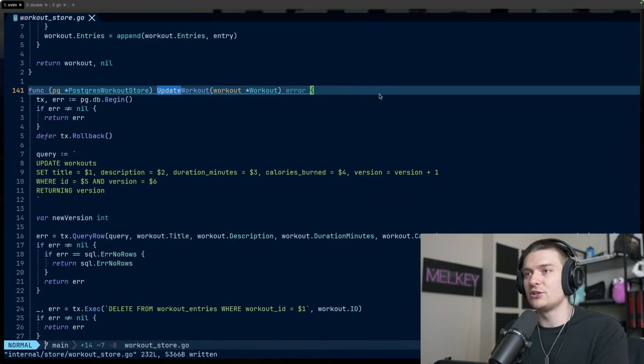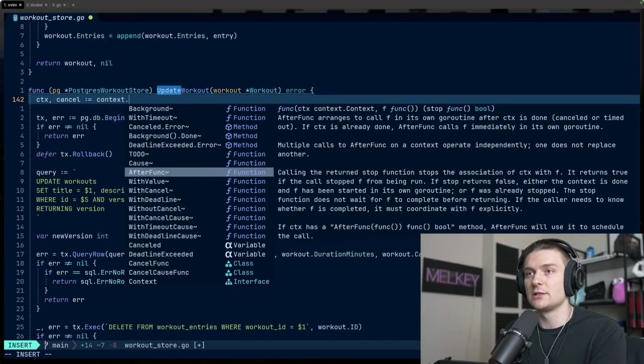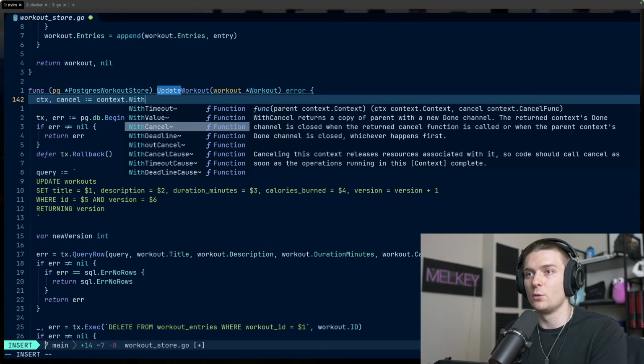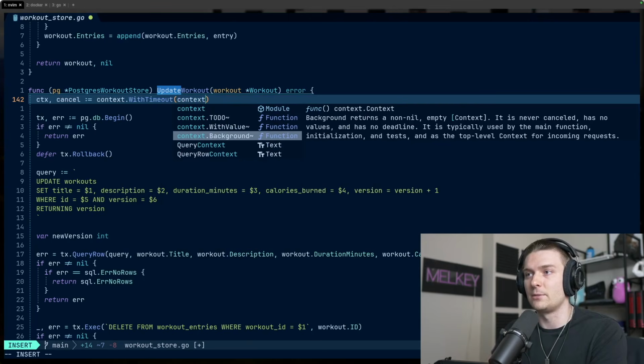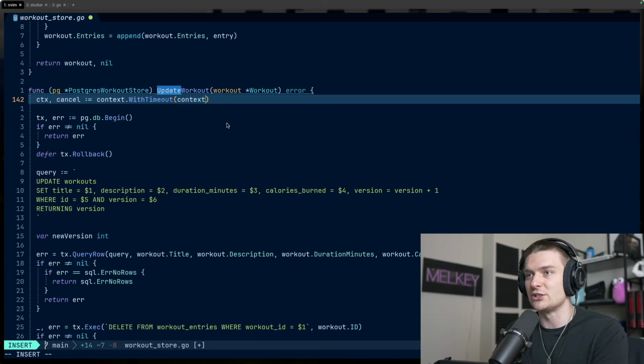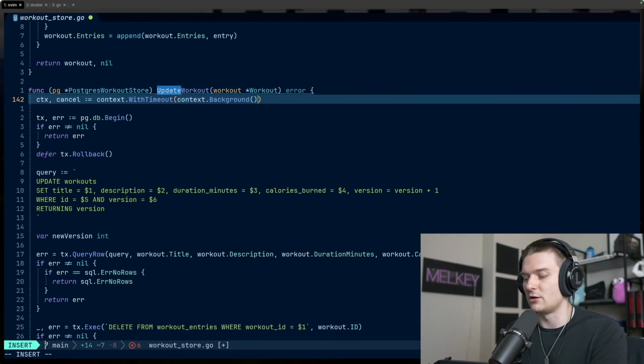Now let's do one more, called update workout. It's going to be the exact same thing. Let's do context cancel. It's going to be context.WithTimeout with context.Background. The background that you can see here returns a non-nil value. It is never canceled, has no values, and has no deadline. It's typically used by the main function initialization. So it's pretty good practice to create a separate context if you want. However, you can always rely on this context.Background.